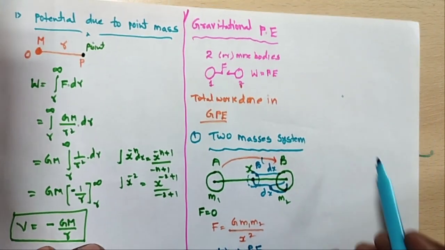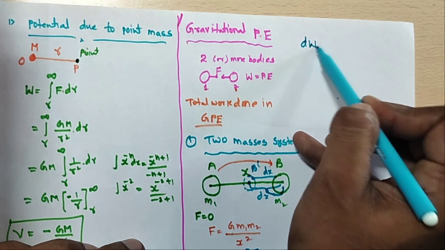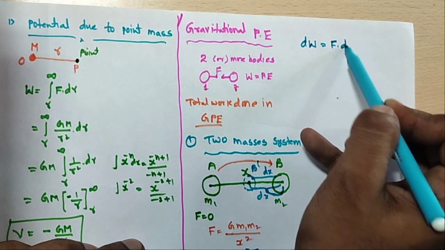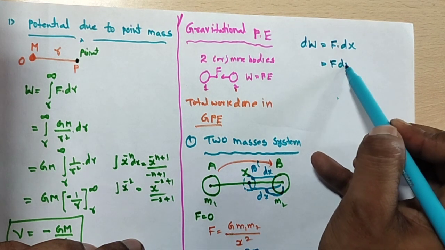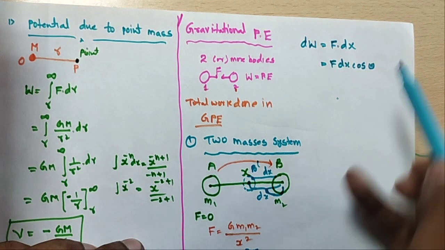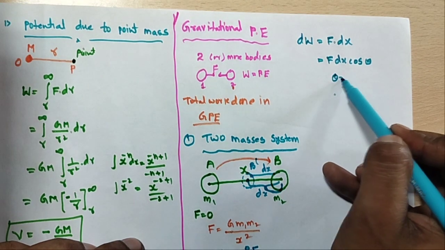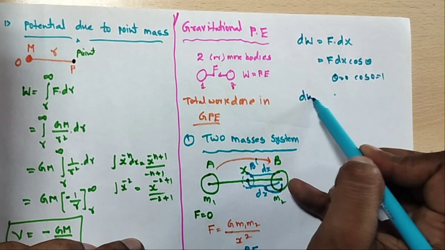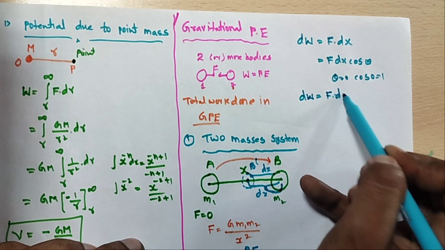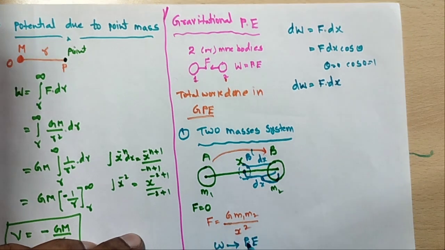Here I am going to calculate the equation. How much work is done? dW is equal to F dx, that is F ds cos theta. The mass is coming in a straight direction, so theta is equal to 0 and cos 0 is equal to 1. So dW is equal to F dx. We know that F is equal to G m1 m2 by x square.